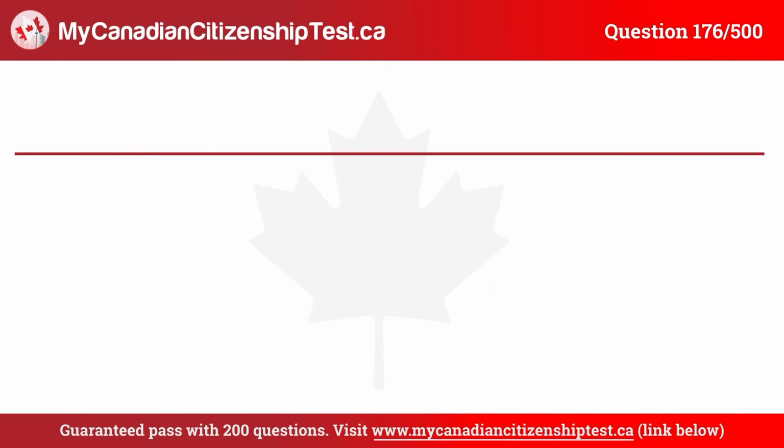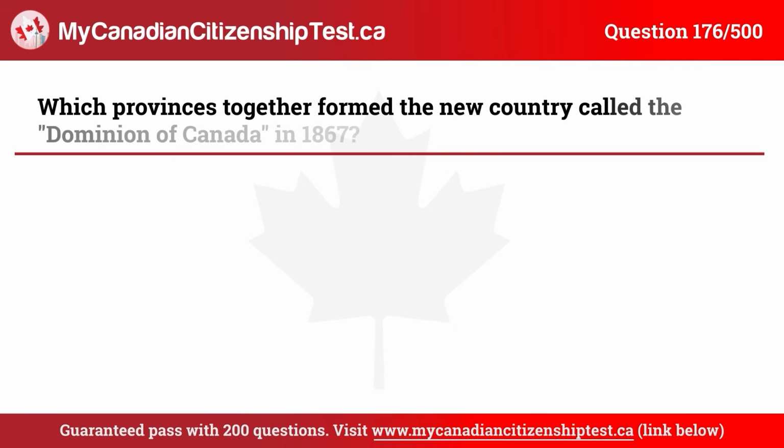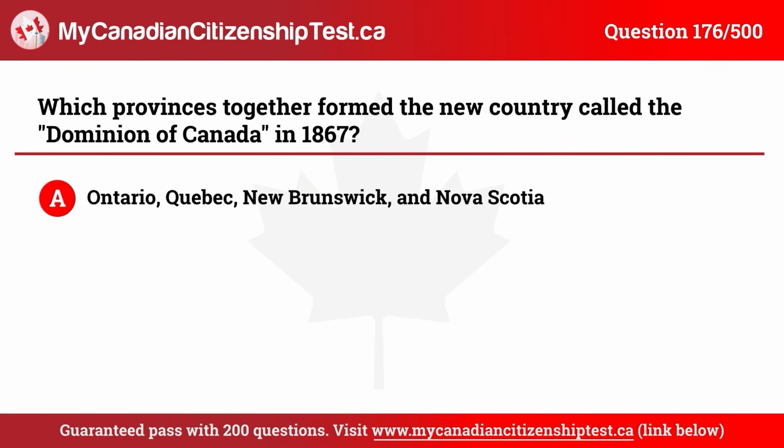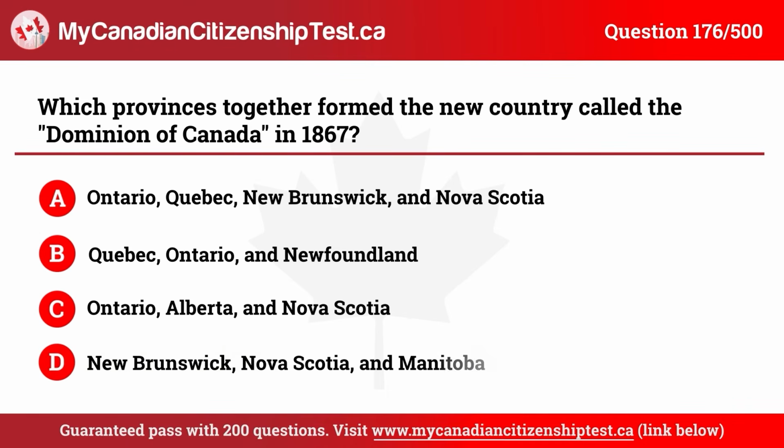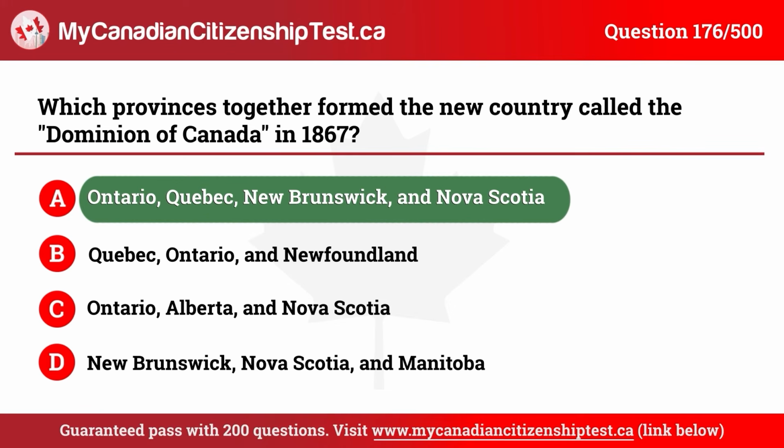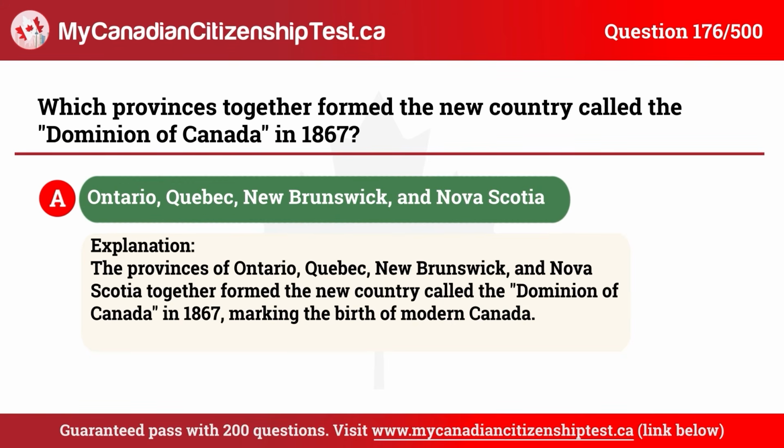Question 176. Which provinces together formed the new country called the Dominion of Canada in 1867? A. Ontario, Quebec, New Brunswick, and Nova Scotia. B. Quebec, Ontario, and Newfoundland. C. Ontario, Alberta, and Nova Scotia. D. New Brunswick, Nova Scotia, and Manitoba. The correct answer is A. Ontario, Quebec, New Brunswick, and Nova Scotia.